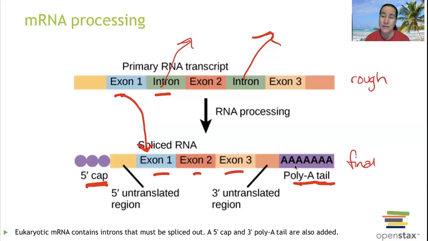So these are things that happen in eukaryotes that prokaryotes don't have to deal with. We have to get rid of introns, splice them out, and we're going to keep the exons, and we have to add its cap and its tail. And now it's the final version that's pretty and ready to go out into the cytoplasm and meet up with a ribosome now.